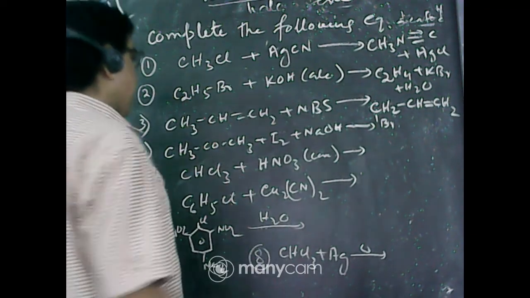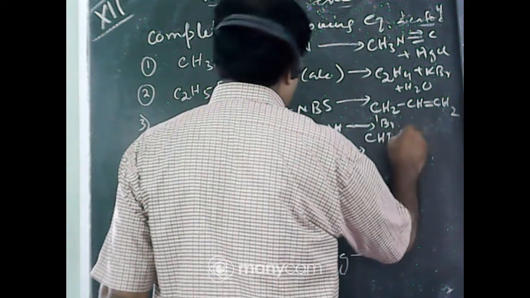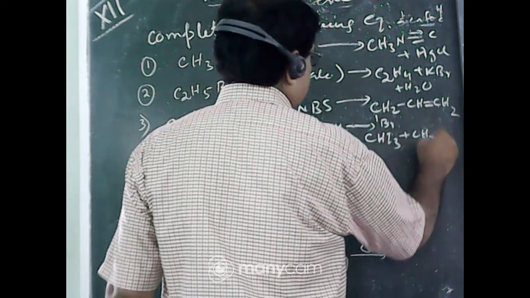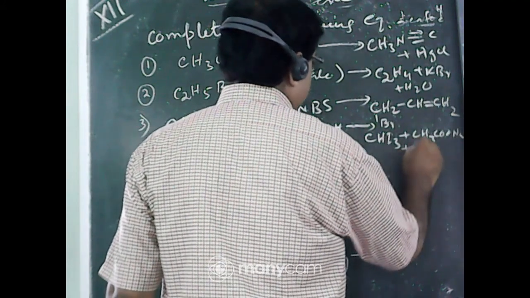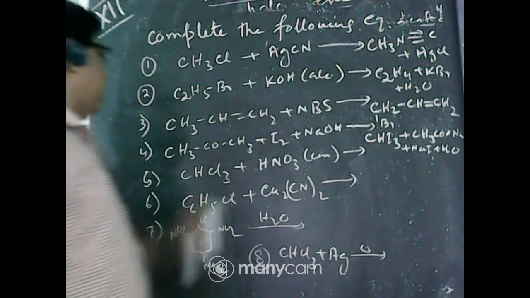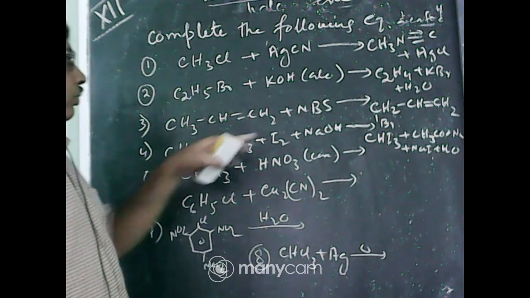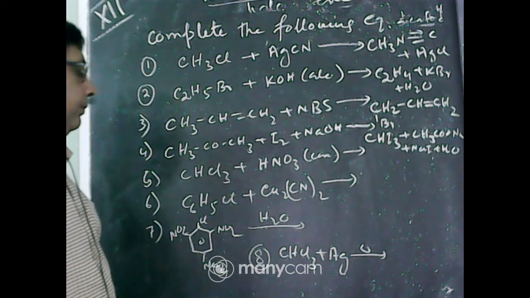Acetone with iodine and NaOH is the iodoform reaction. The product is CHI3 plus CH3COONa plus NaI plus water. It oxidizes to sodium acetate and gives iodoform, NaI and water.